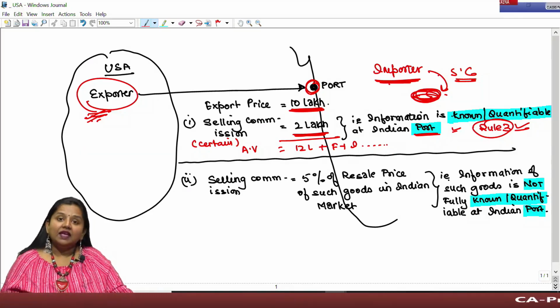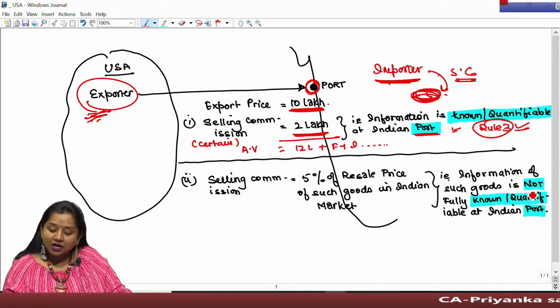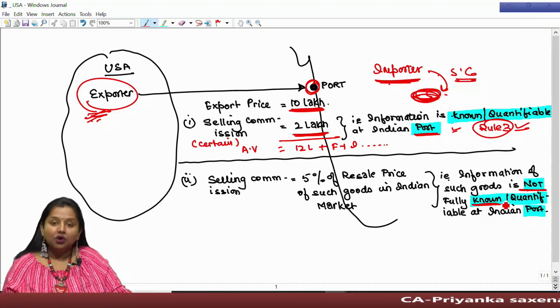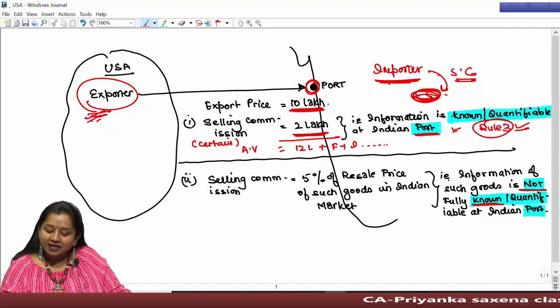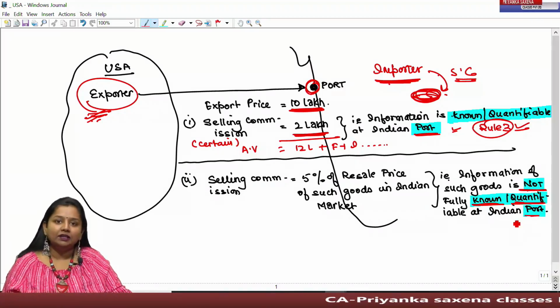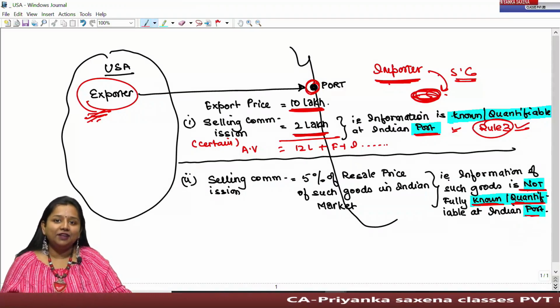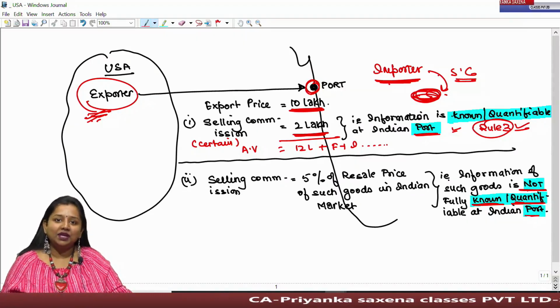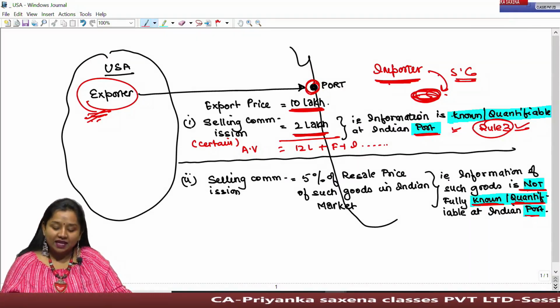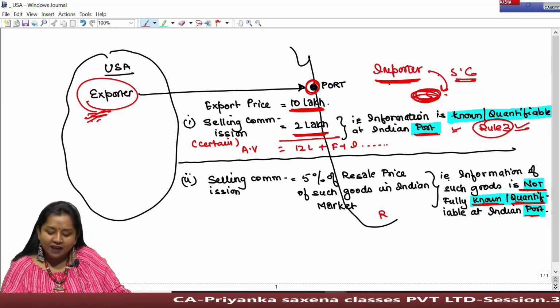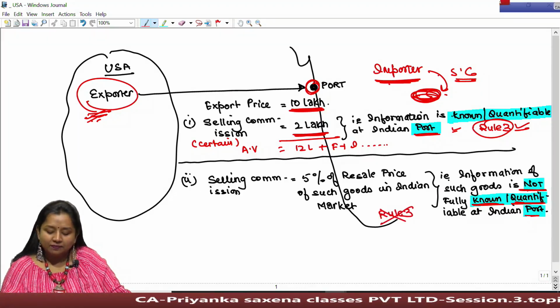However, if any information related to imported goods is not known or their quantity cannot be determined, that is, it is not quantifiable at the Indian port where duty has to be computed, then we can never apply Rule 3.